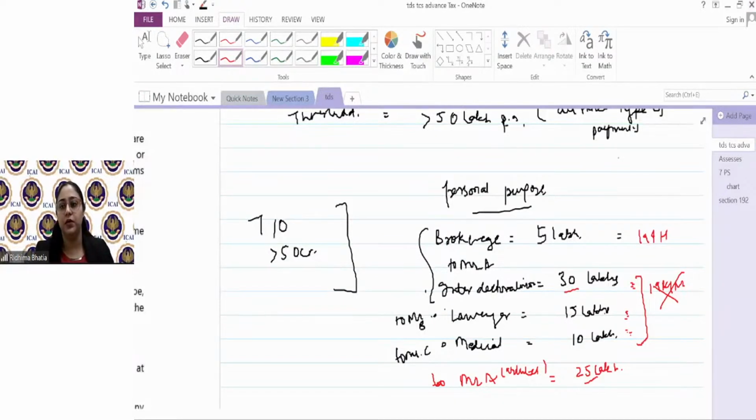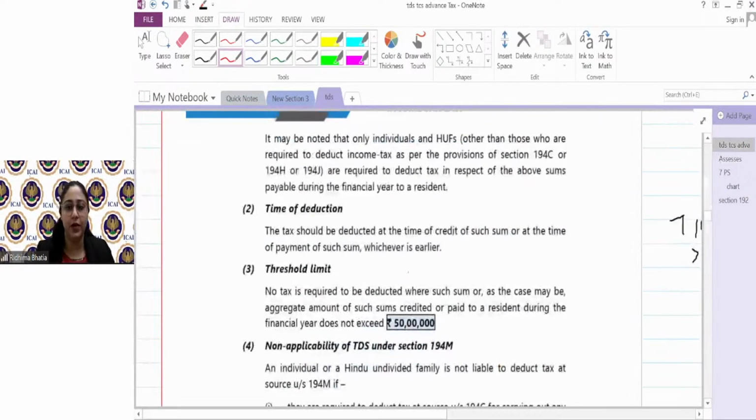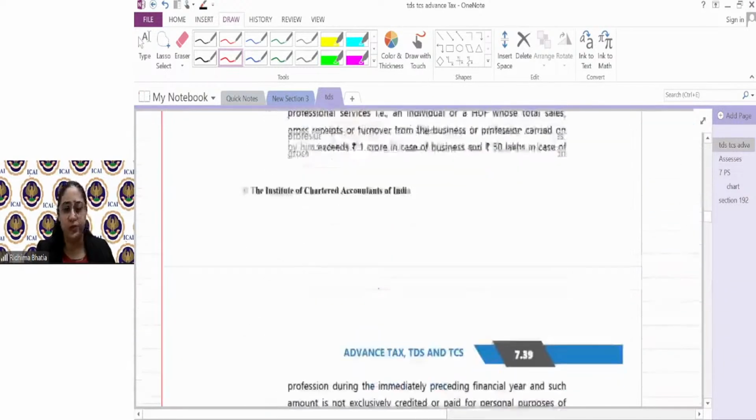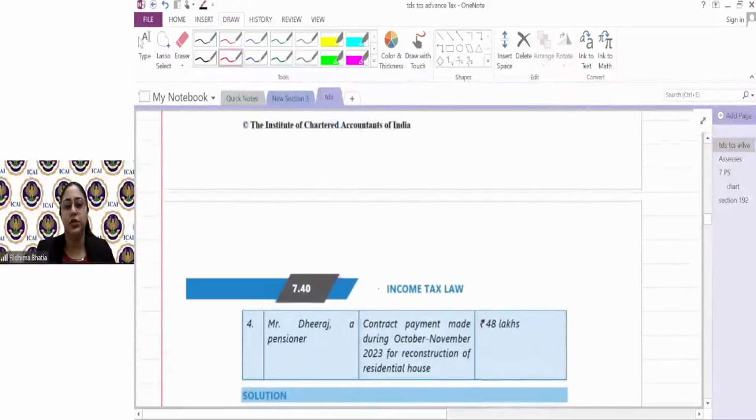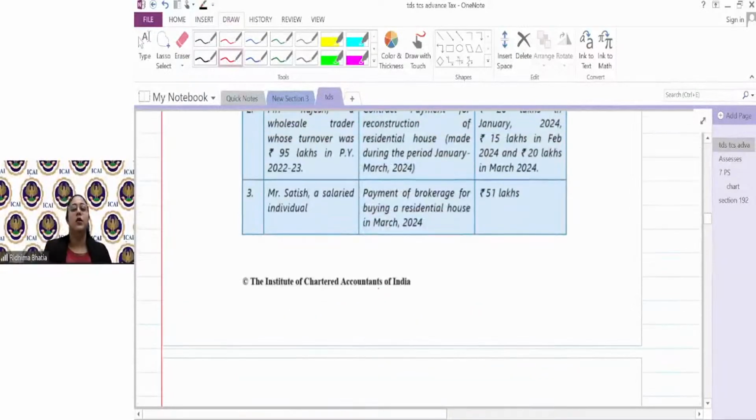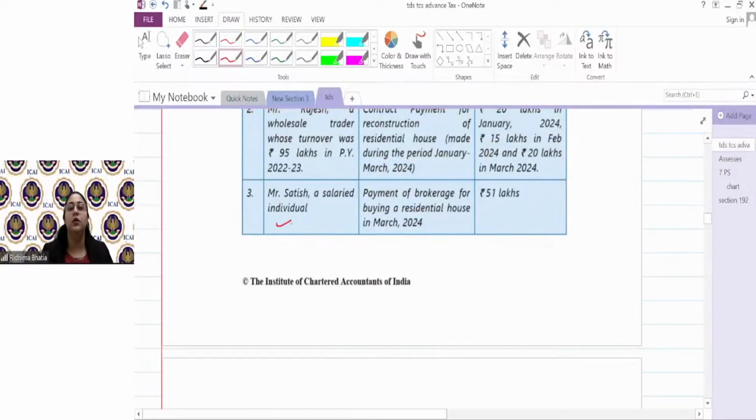So here is a quick illustration; I'll take just one part of it. Time is credit or payment, whichever is earlier. Let's take a case of Satish. Satish is a salaried individual. Payment of brokerage for buying a residential house in March 24 for 51 lakhs. 194H is not covered because he's a salaried individual. He will deduct the TDS under 194M at 5%. Got it?